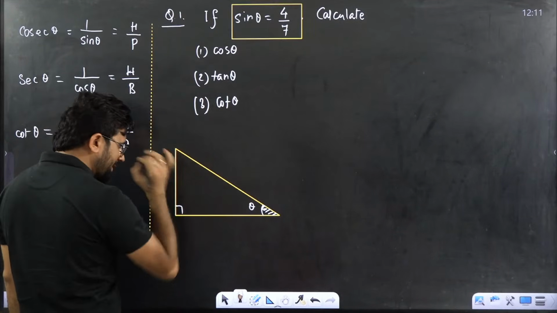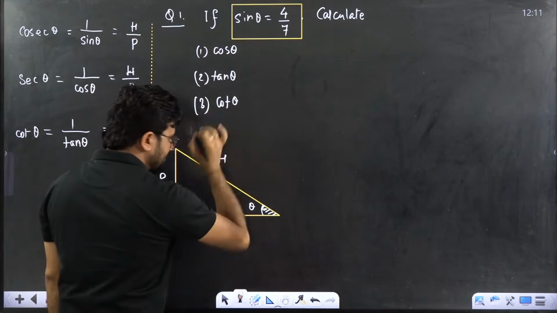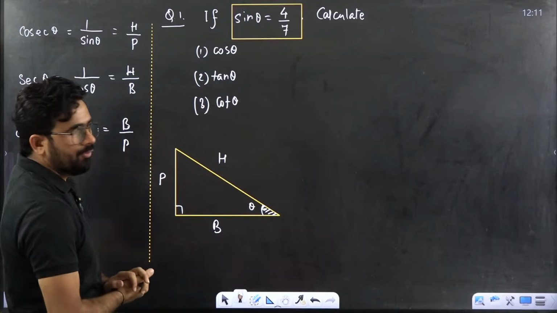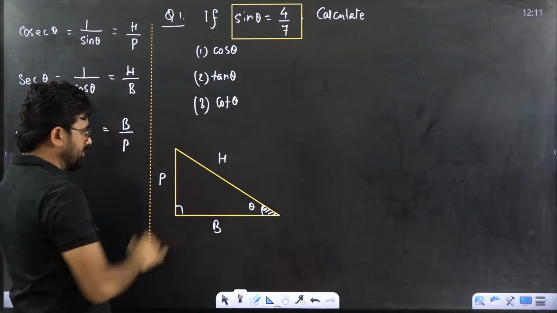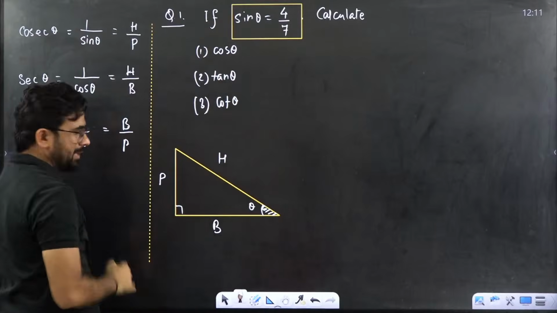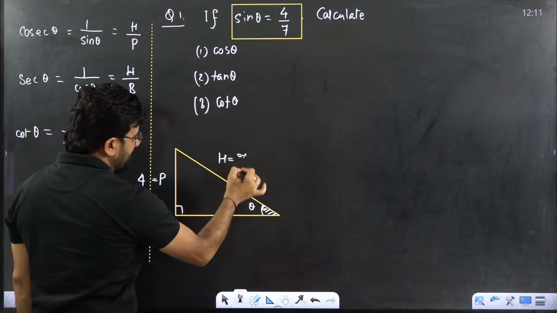Perpendicular. We know this is 90 degree. This is base. This is what beta? Hypotenuse. Very simple. In this, what is the ratio given to you? Perpendicular to the hypotenuse. This ratio is P by H is equal to 4 by 7. That means if I assume this is 4, then this would be 7.